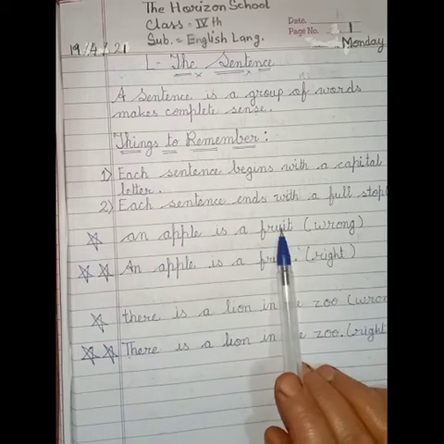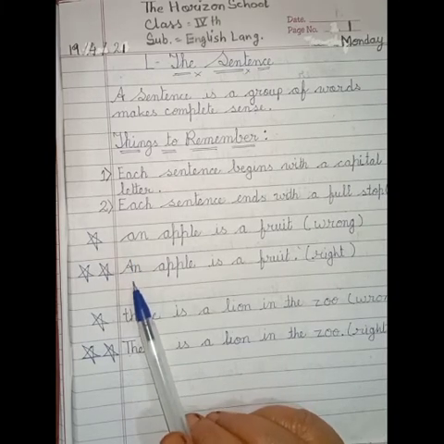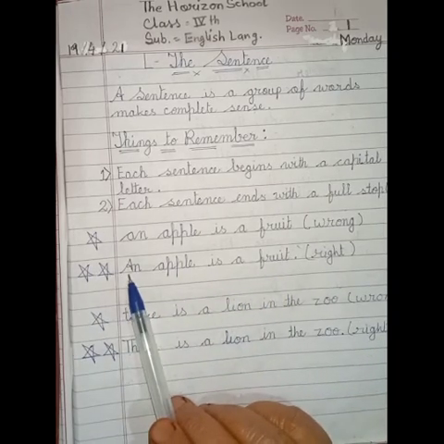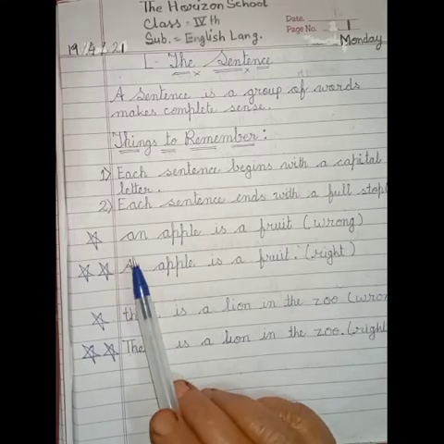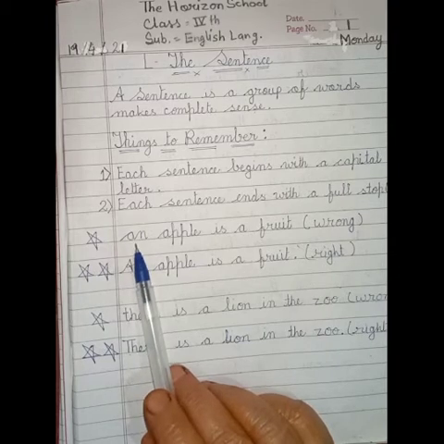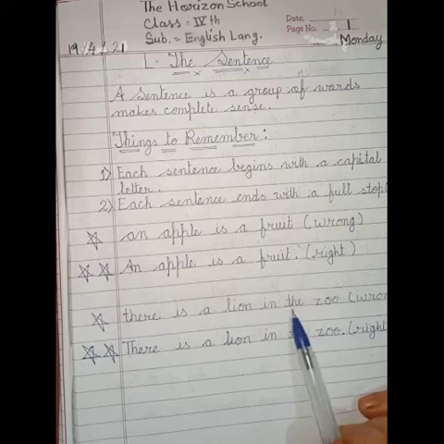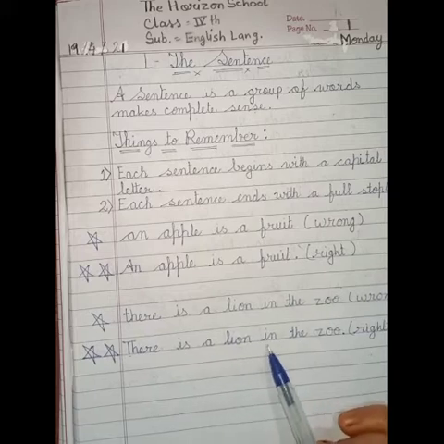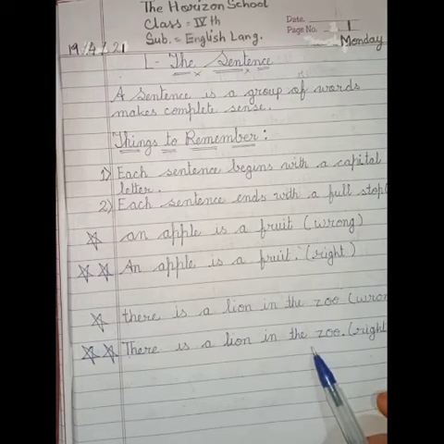For example, an apple is a fruit. This one is wrong because here this A is not a capital letter. And in the second, An apple is a fruit. Here this A is a capital letter. So this one is right and the other sentence is wrong because of the capital A. Understand? Now the second: there is a lion in the zoo. Again, There is a lion in the zoo. Full stop.